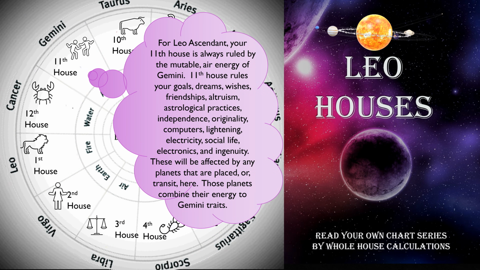For Leo ascendant, your 11th house is always ruled by the mutable air energy of Gemini. 11th house rules your goals, dreams, wishes, friendships, altruism, astrological practices, independence, originality, computers, lightning, electricity, social life, electronics, and ingenuity. These will be affected by any planets that are placed or transit here. Those planets combine their energy to Gemini traits.